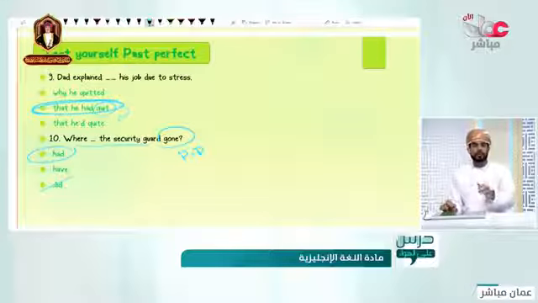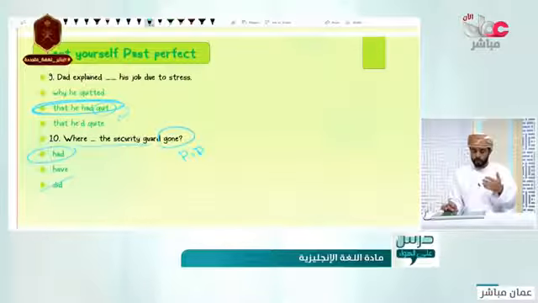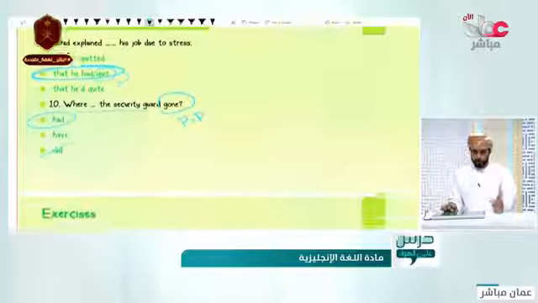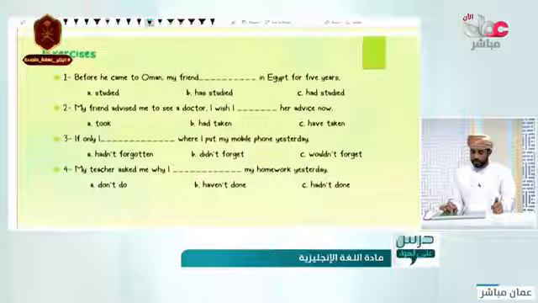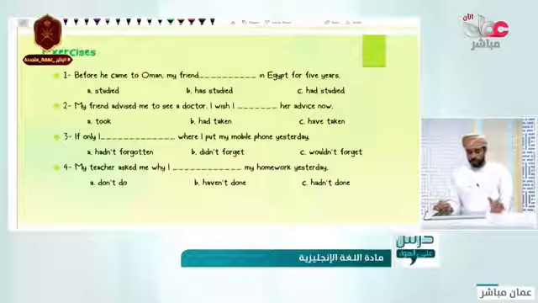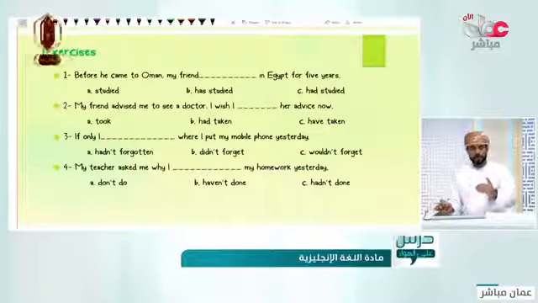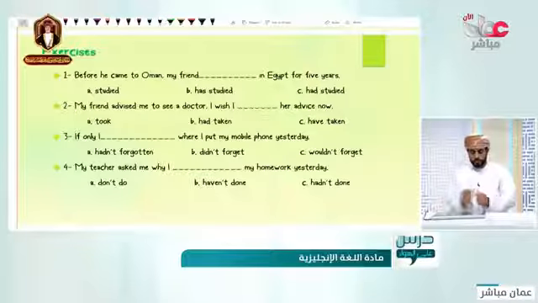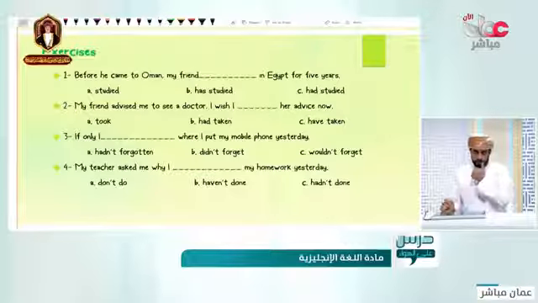So this is some of the things that you have to bear in mind and not to make mistakes in such things. Let's move to the exercise, which is really similar to your examination somehow, and you need to choose the best answer, the correct answer for these questions. Let's go one by one. One, read it there.